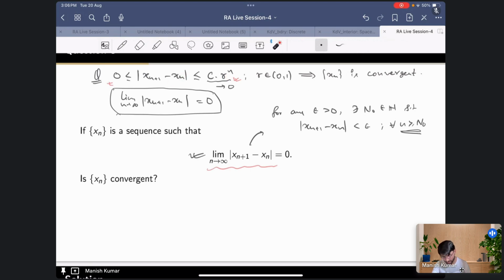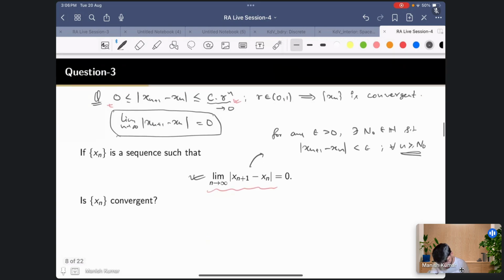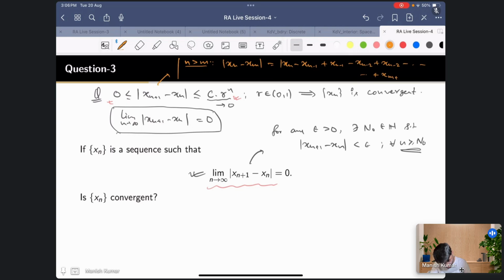And how can you prove that? Here you can prove that this sequence becomes Cauchy. So maybe I'll give a hint. You take n strictly greater than m. Then you ask what is x_n minus x_m. You just add and subtract: x_n minus x_{n-1} plus x_{n-1} minus x_{n-2}, plus x_{n-2}, and so on. At last you will get plus x_{m+1} minus x_m.